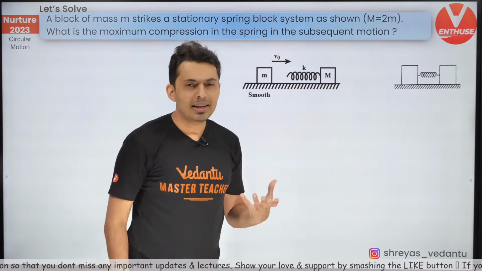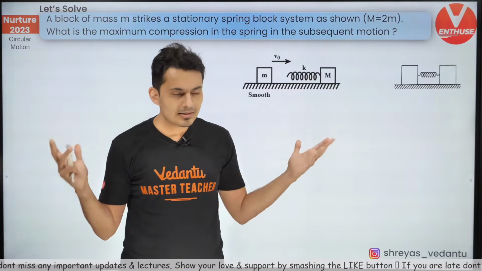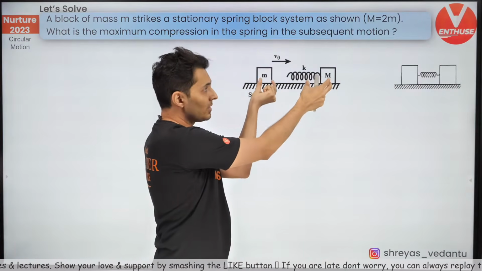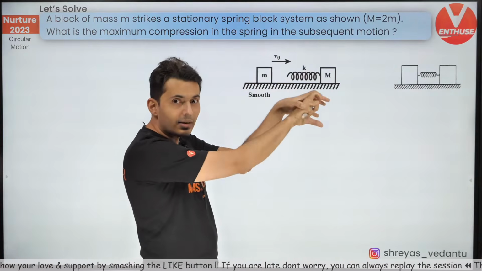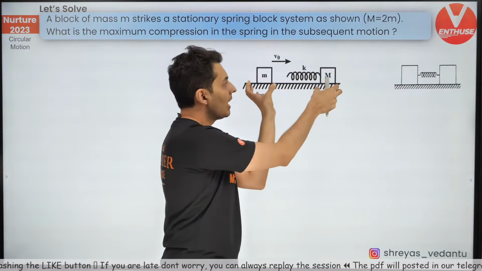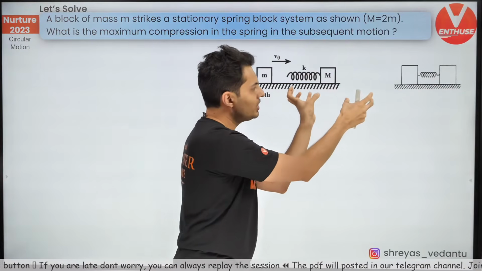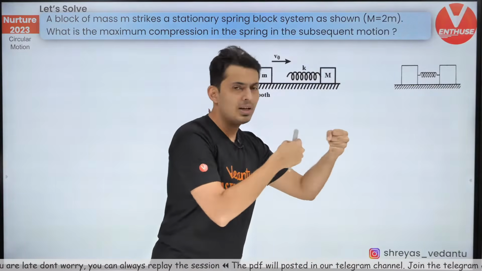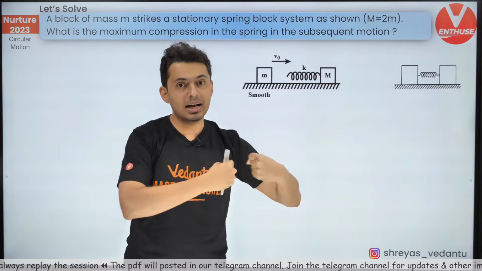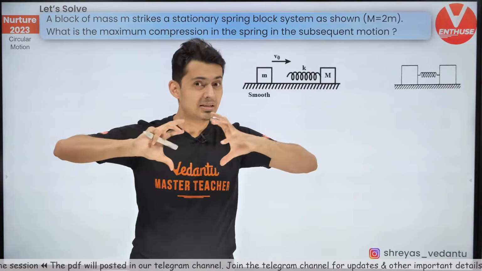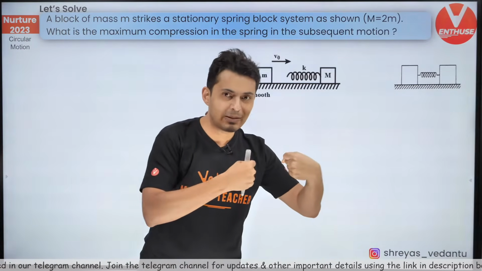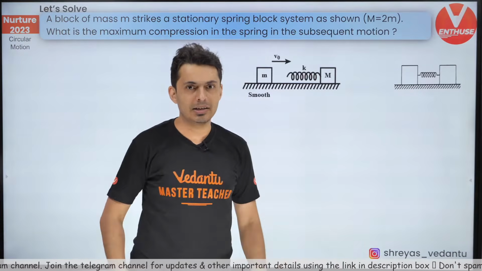What is the spring exactly doing? Let's try to analyze the situation. The moment the small m block collides with the spring and compresses it, it takes away that energy because it is retarding the small m. It sucks that energy and stores it inside the spring. And eventually, you will see that the spring will have maximum compression as both of them are moving. Before the spring expands back again, because the spring is compressed, it does not like it, it will throw those blocks away. So there comes a time when the spring is compressed by the maximum amount before expanding again.